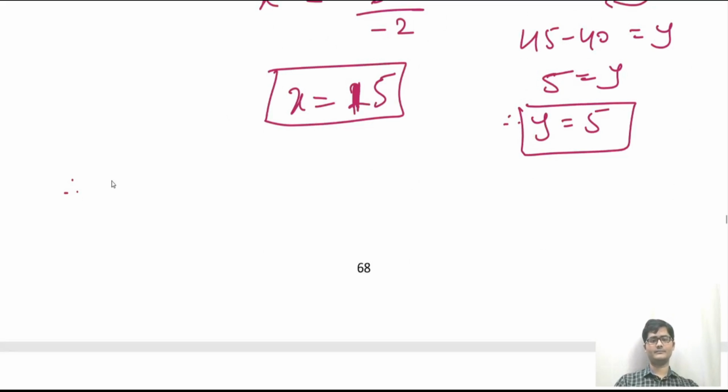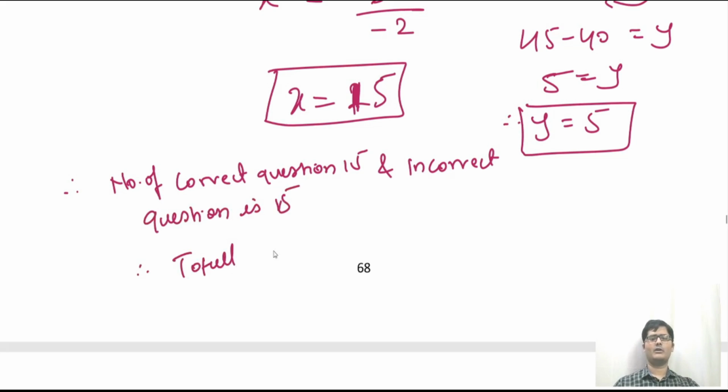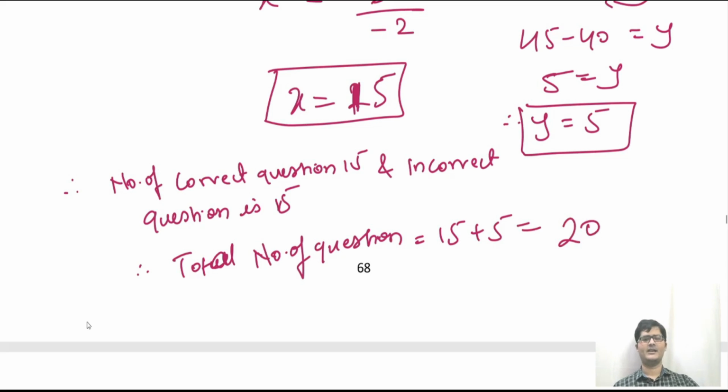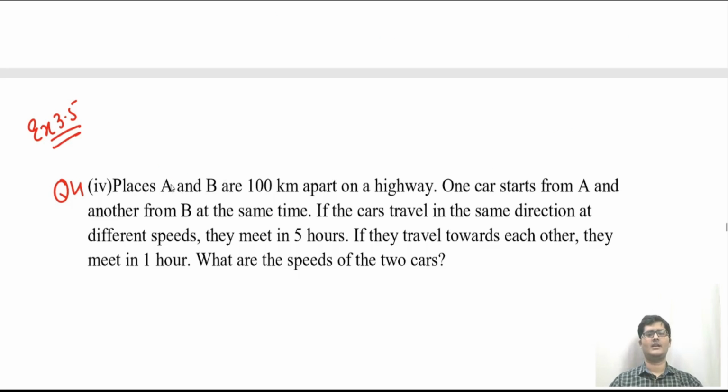So therefore the number of correct questions is 15 and the number of incorrect questions is 5. And the total is 20 questions. Therefore the total number of questions attempted by Yash is 15 plus 5, that is 20. So I hope students you have understood this question. So students, let us start with question number 4.